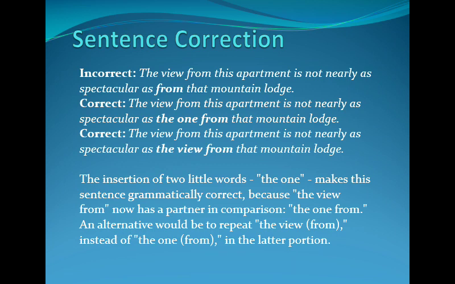So there are two different forms given over there in terms of correct sentences. The first correct sentence says the view from this apartment is not nearly as spectacular as the one from that mountain lodge. The one refers to the view from the mountain lodge. Similarly, the second sentence also says the same as the view from that mountain lodge.